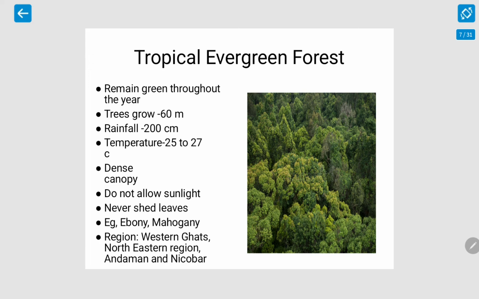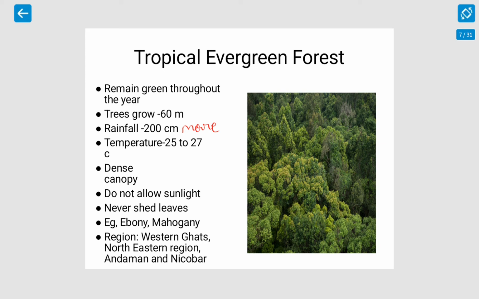Tropical evergreen forest, which is also known as tropical rainforest. Its annual temperature remains 25 to 27 degrees Celsius. They occur where rainfall is more than 200 centimeter. The trees here grow up to 60 meters. These tropical evergreen forests are very dense and grow in a very irregular manner.